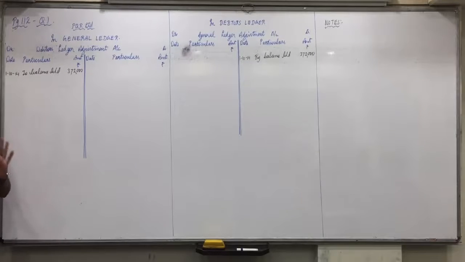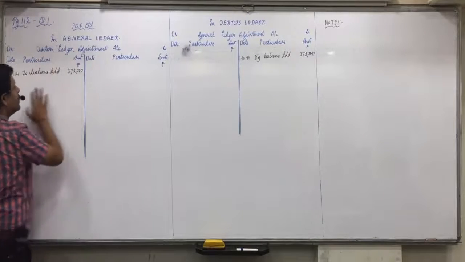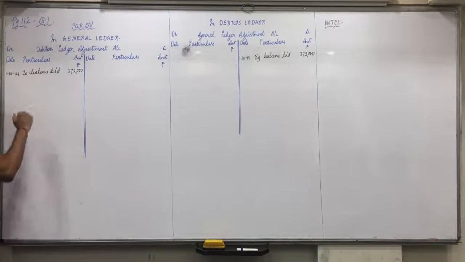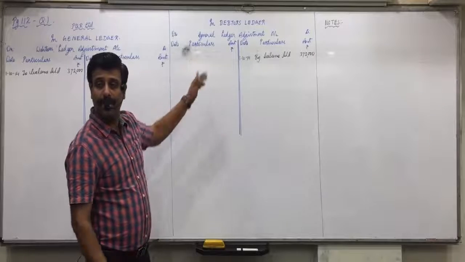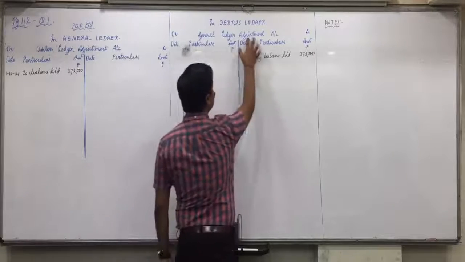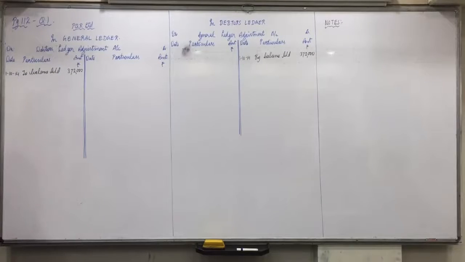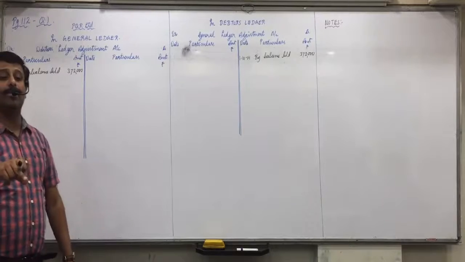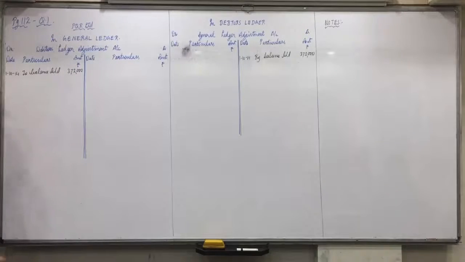Okay. What is the journal entry? Debtors to sales. I told you, treat this as the debtors account. So debtors account debit means in the debtors account we write on the debit side. And to sales: everything opposite to debtors will be treated in general, so to sales means in the general ledger adjustment account we write it on the credit side. Did you understand this, everyone? The normal journal entry is debtors to sales, and the self-balancing entry is debtors ledger adjustment account debit to general ledger adjustment account.